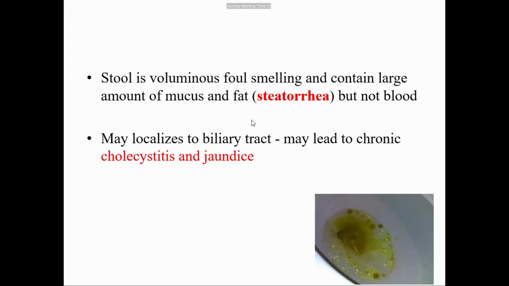The stool contains a large amount of mucus and fat due to malabsorption, but it does not contain any blood, WBCs or pus cells because Giardia lamblia does not invade the intestinal lining. It just remains attached to the epithelial lining. Sometimes Giardia lamblia may localize to the biliary tract, and this may lead to chronic cholecystitis and jaundice. Rarely, these trophozoites may localize to the biliary tract, which may lead to cholecystitis and jaundice.